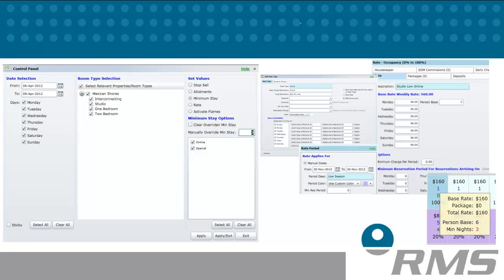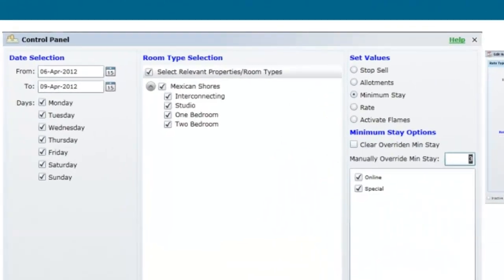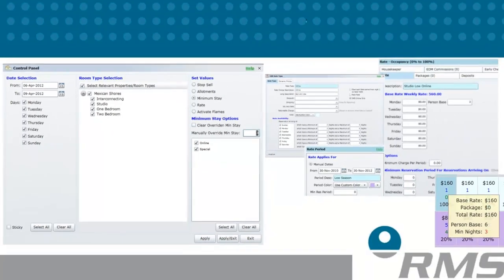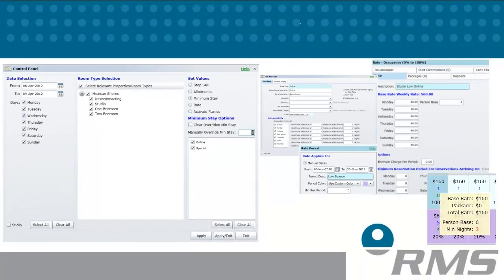This short movie will take you through the steps on how to override the minimum night stay using the control panel. This feature allows you to quickly change the minimum night stay for multiple rate types and categories from one screen. When minimum nights are changed from the control panel, both RMS 8 and online will read from this new setting.